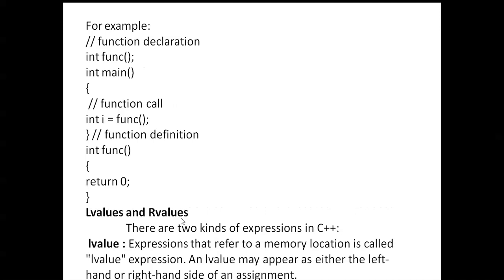L values and R values are there. There are two kinds of expressions in C++. An L value is an expression that refers to a memory location. An L value may appear as either the left hand or right hand side of an assignment.